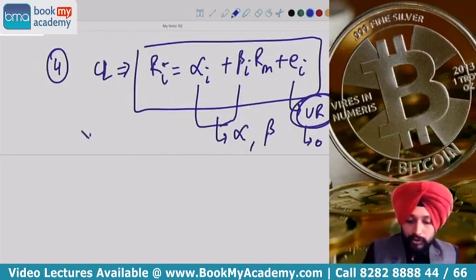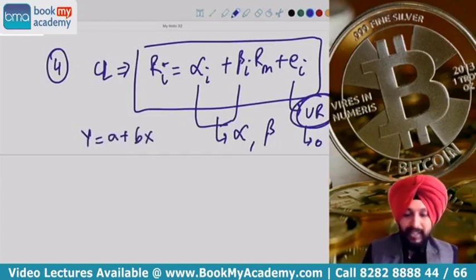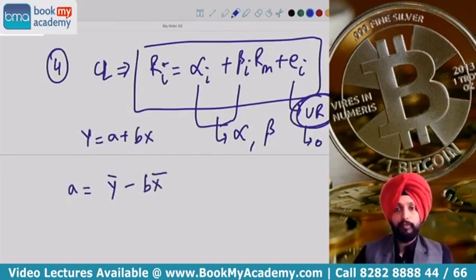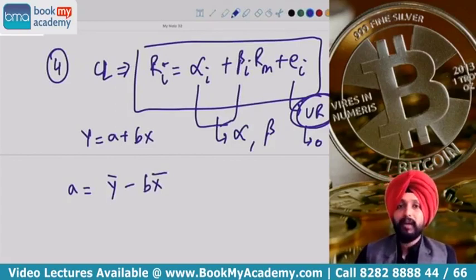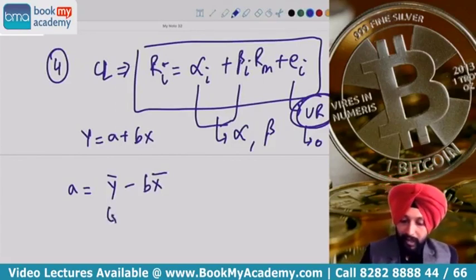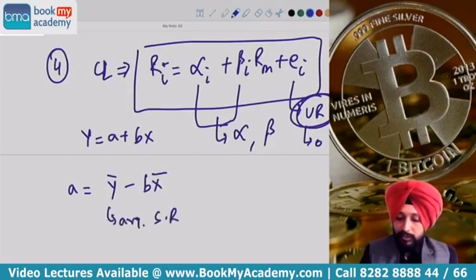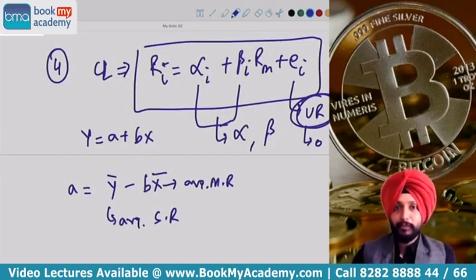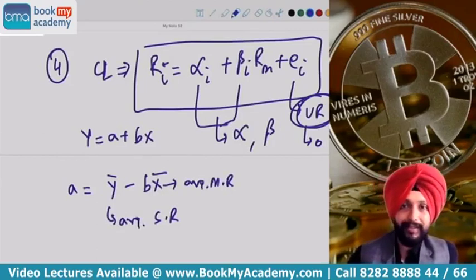Okay, this equation is in the form of y is equal to a plus bx, where a is the intercept. How do we calculate a? It is y bar minus b into x bar. For alpha computation we use this equation, a is equal to y bar minus b into x bar. Y bar is the average stock return. X bar is average market return.